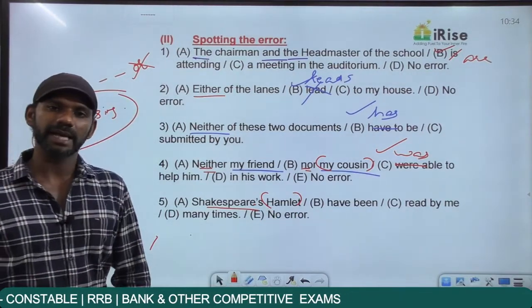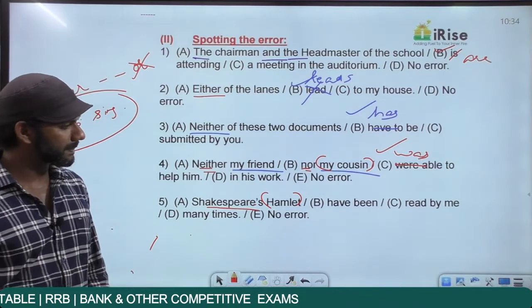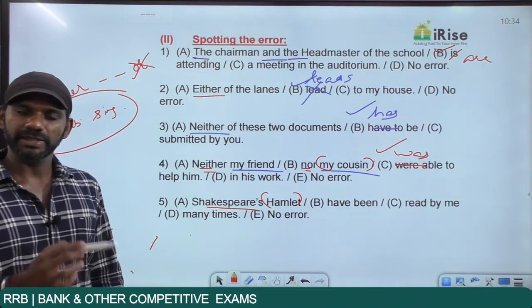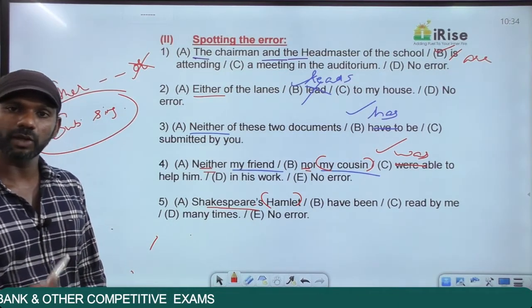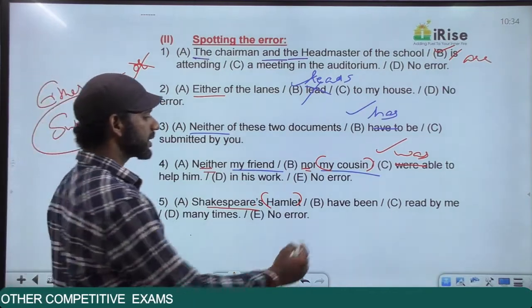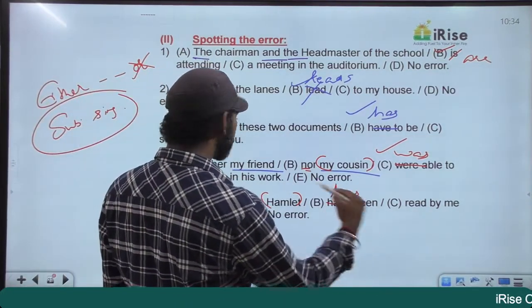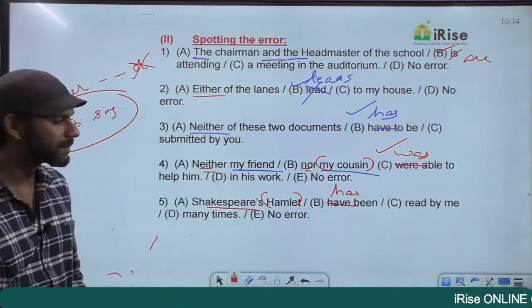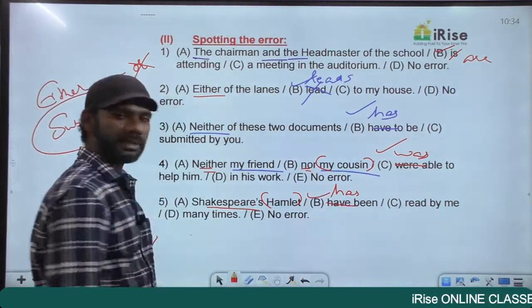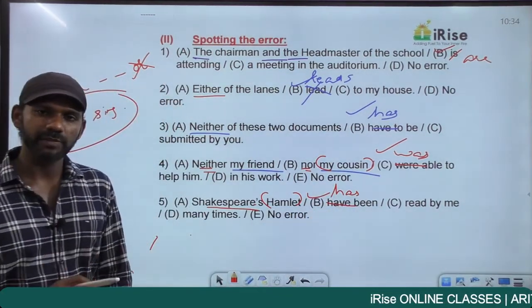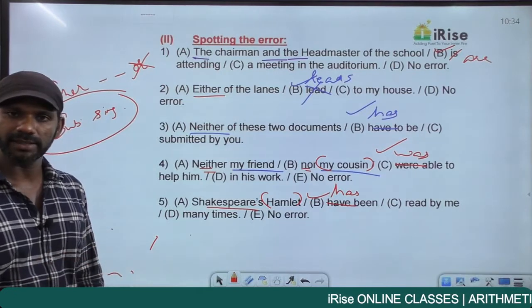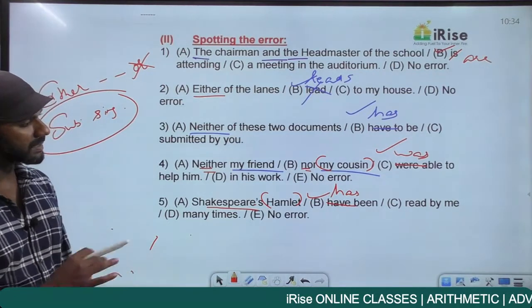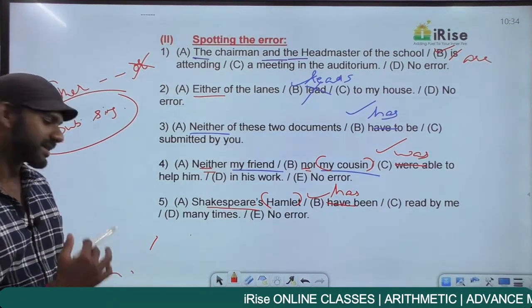And Shakespeare's Hamlet is the name of a single play. Single play. So subject here is singular. The verb must also be singular. Shakespeare's Hamlet has been read by me many times. Therein this statement is in part B. So identify the subject, and the verb always depends on the subject. Shakespeare's Hamlet has been read by me many times.